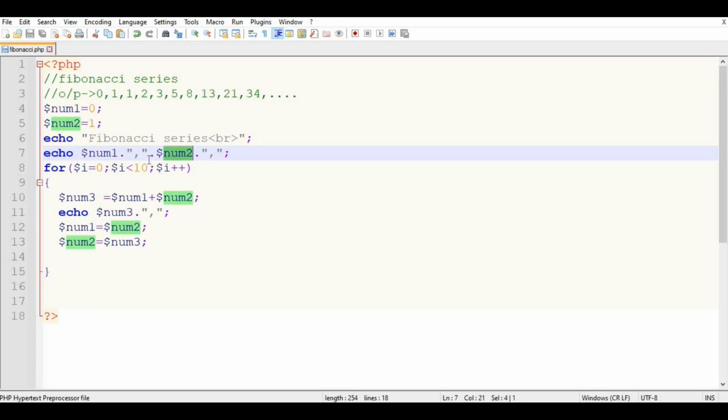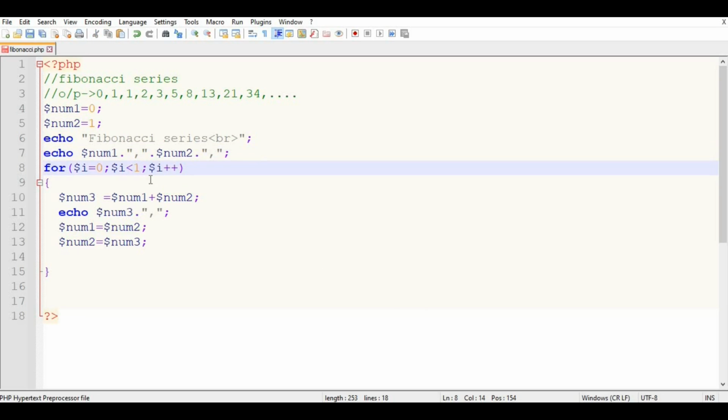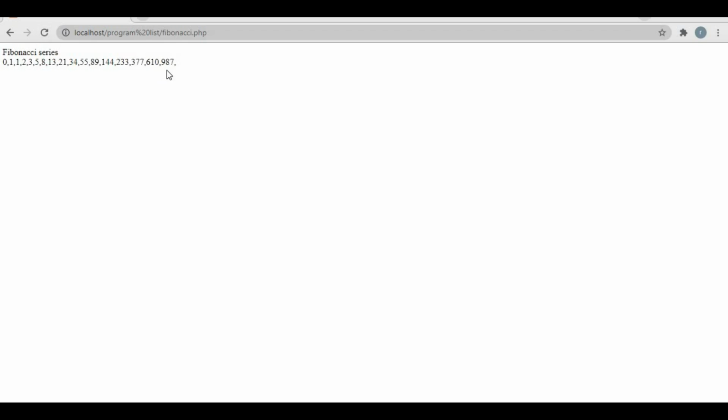Suppose you want to increase this series. We can, for example, if we want to print a total of 17, we can just increase the count by 5 and refresh. It will add the next numbers.